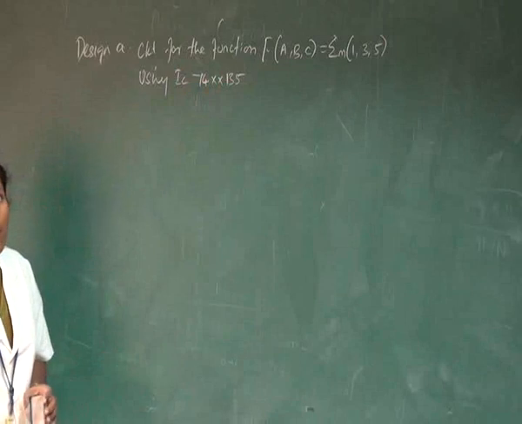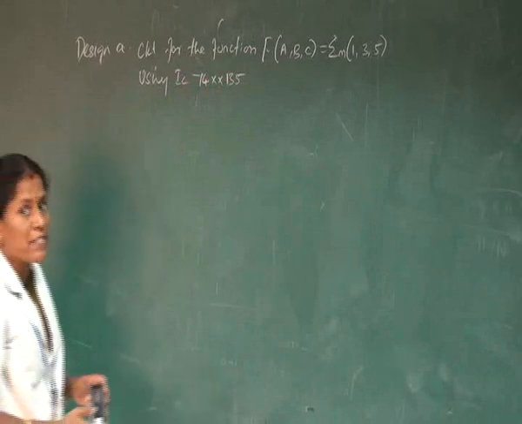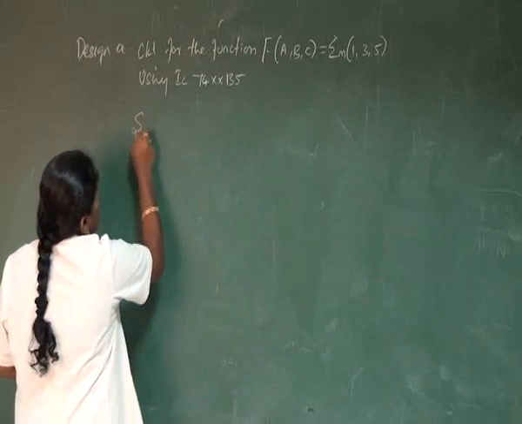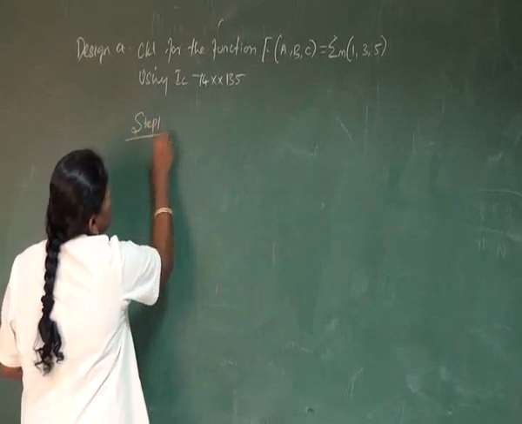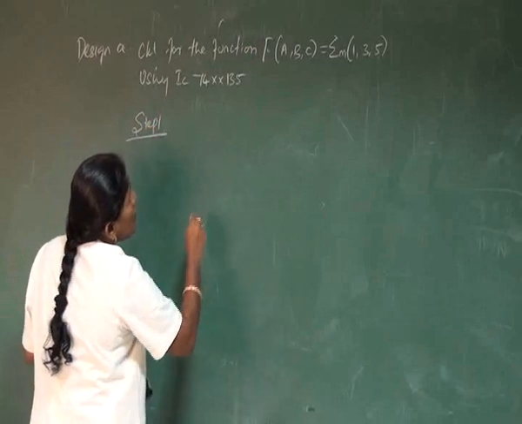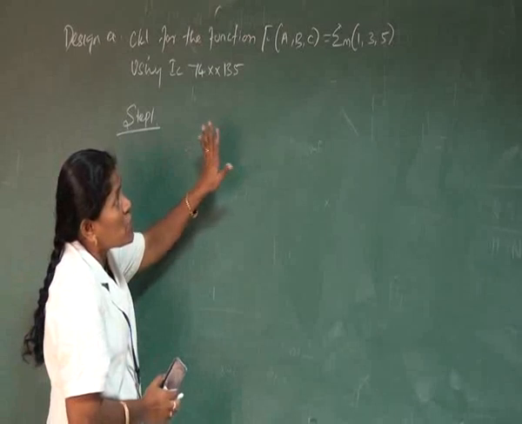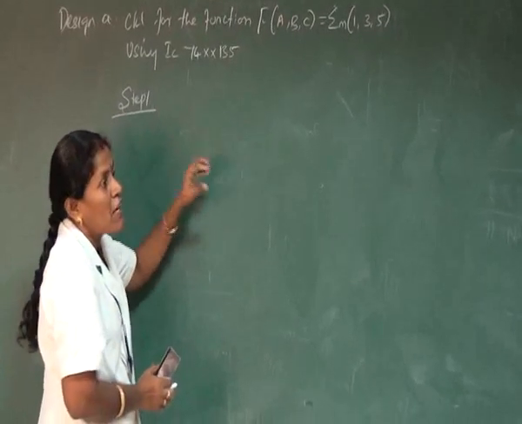This IC is nothing but a 4:1 multiplexer. So for this design, the steps are: the first step is the circuit description.